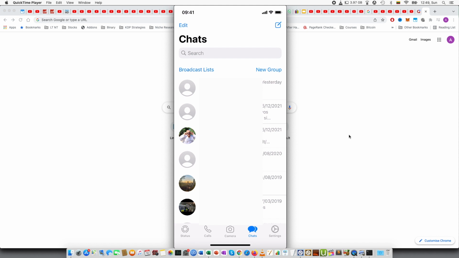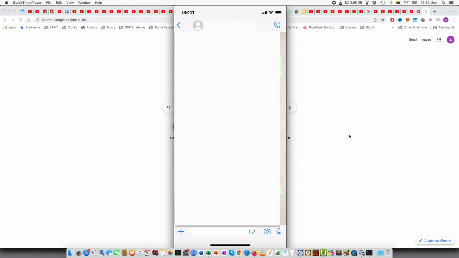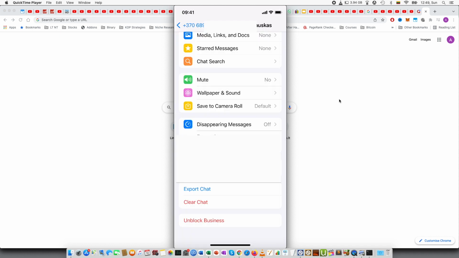So first of all, you can go to any chat. So for me, it's the first one. And here at the top left corner, you can press the icon, scroll down to the very bottom, and I have already blocked it, but here it would say block business or block contact. And in my case, since it's already blocked, I can unblock it right here.